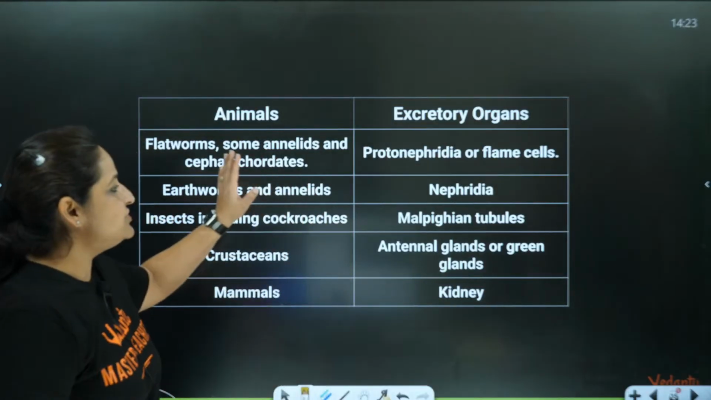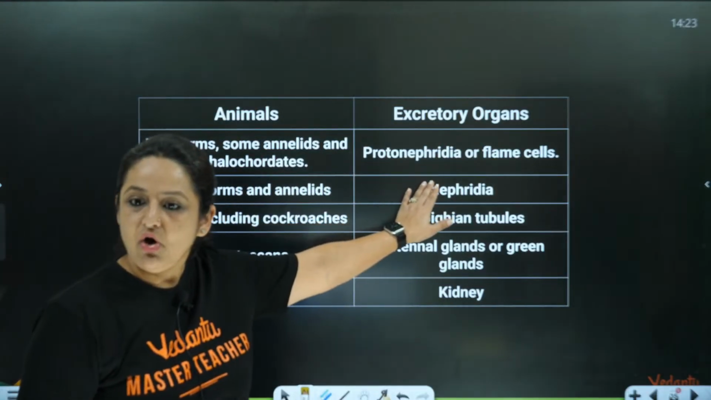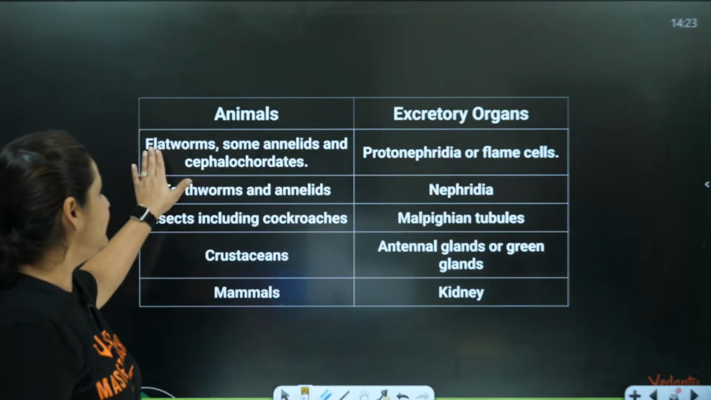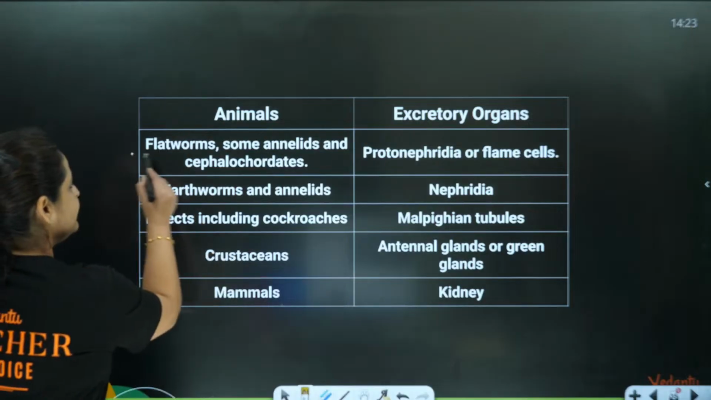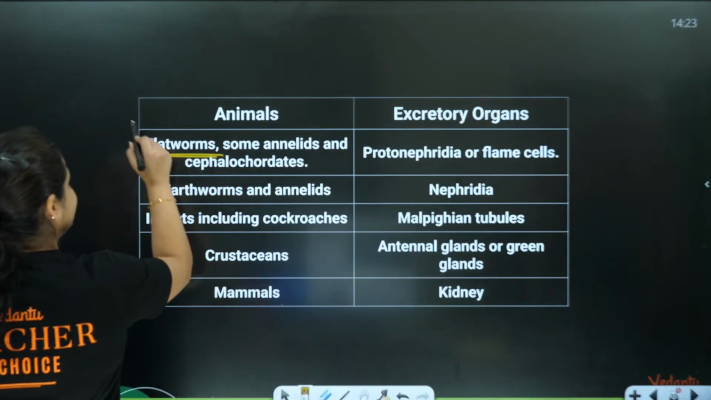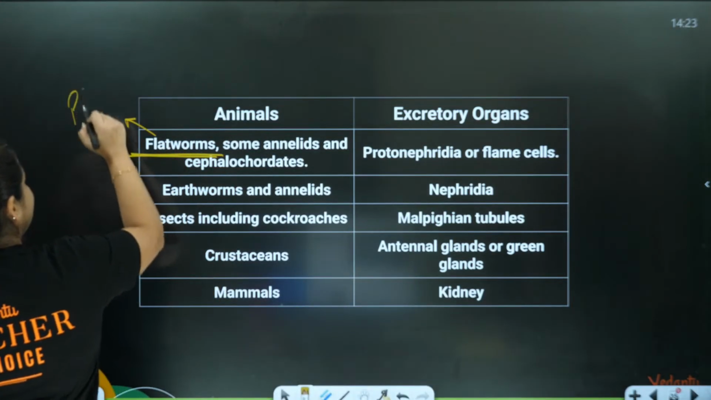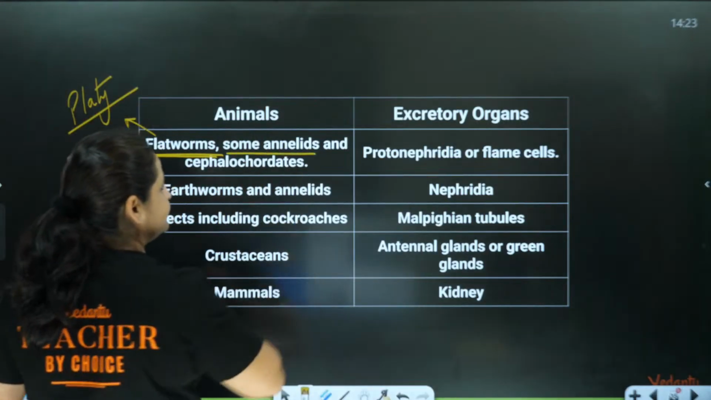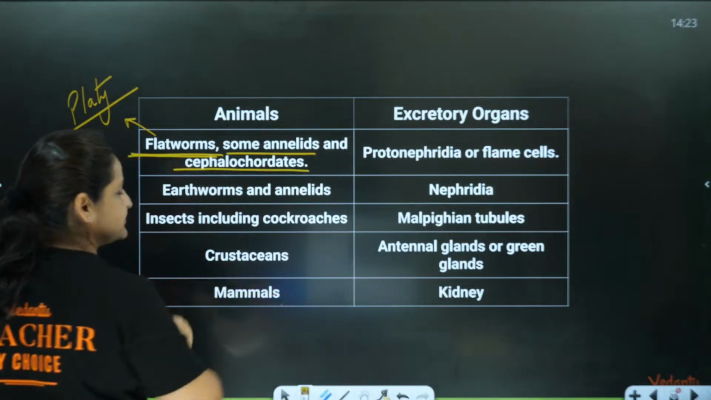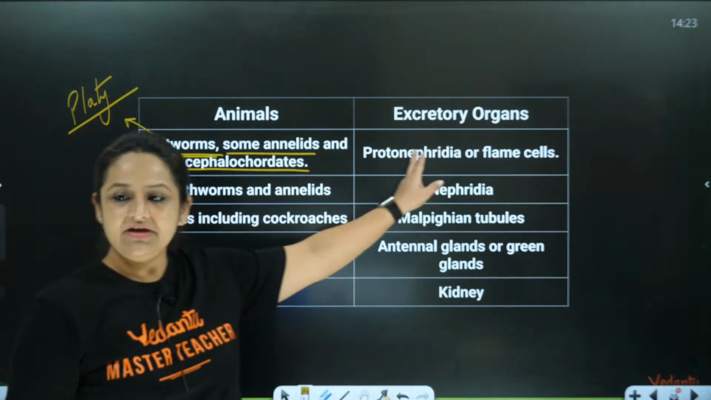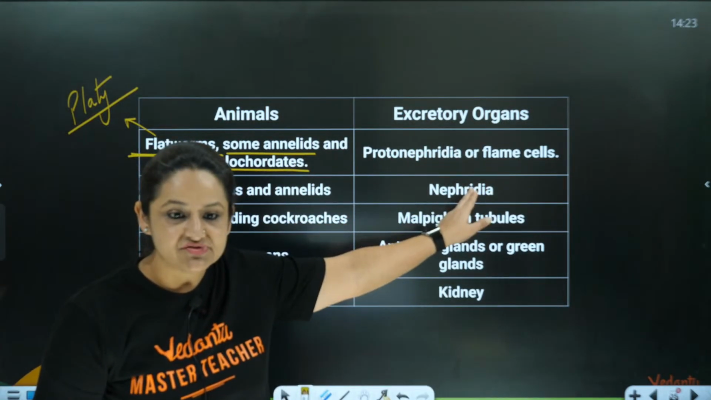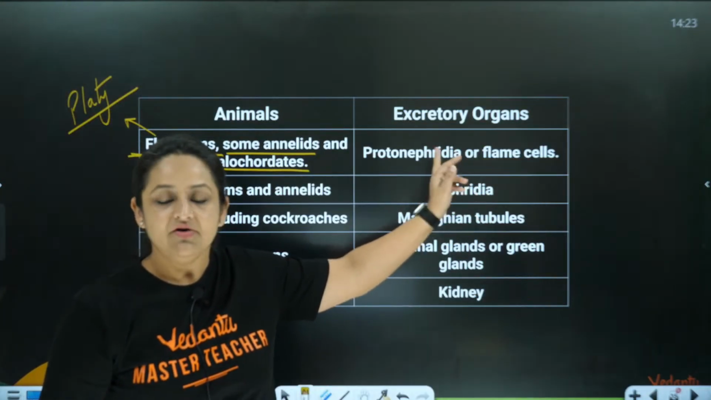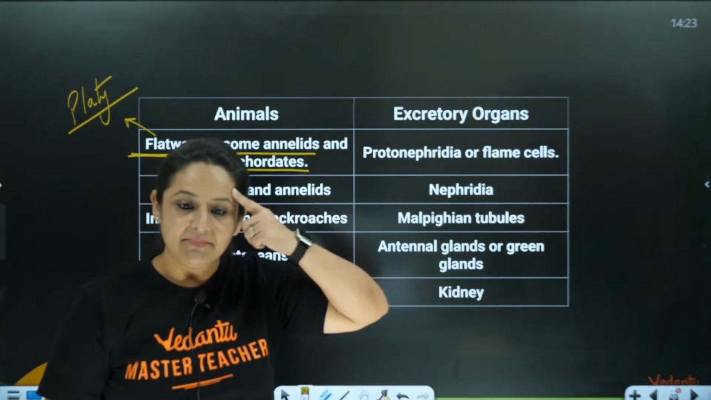Now, there are structures called flame cells, also called protonephridia. They are present in flatworms. Flatworms are platyhelminthes. They are members of platyhelminthes. Then some annelida and cephalochordates. They all have excretory cells called flame cells or protonephridia, which help in excretion. Remember this.